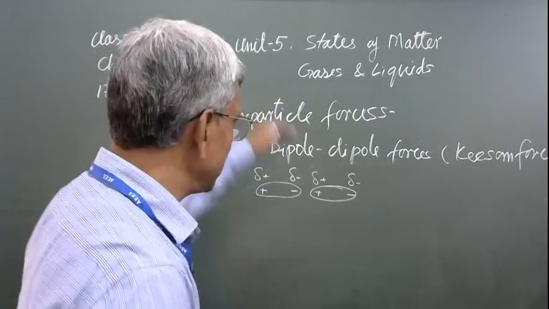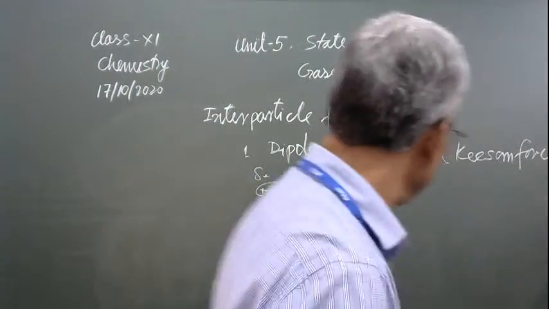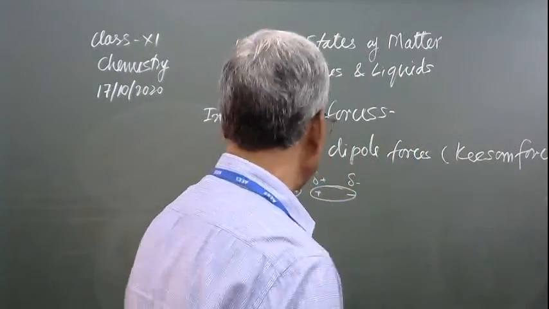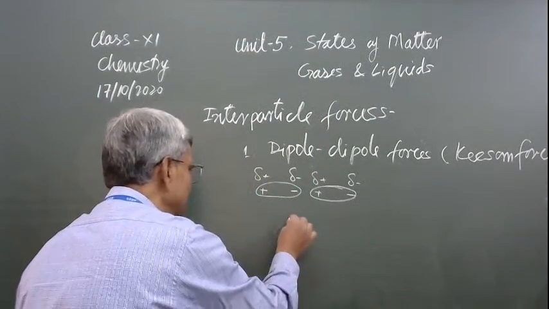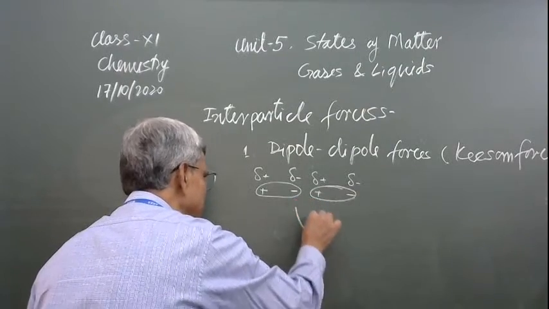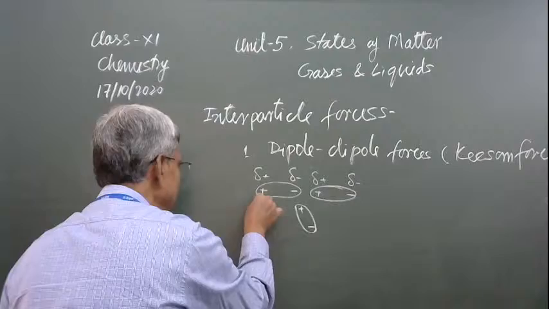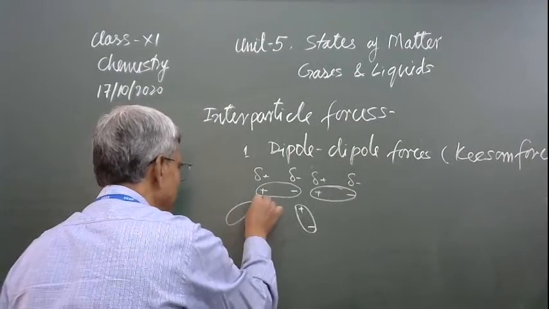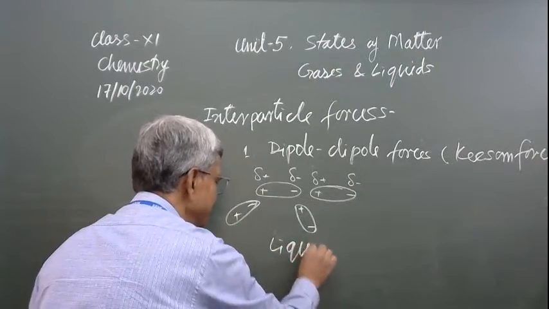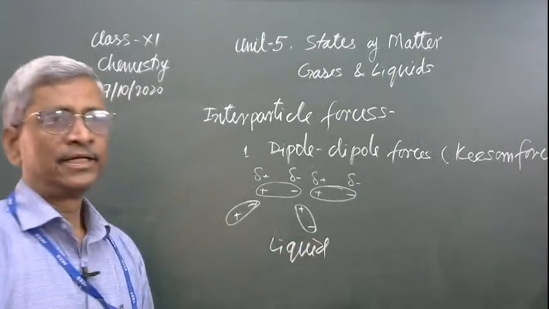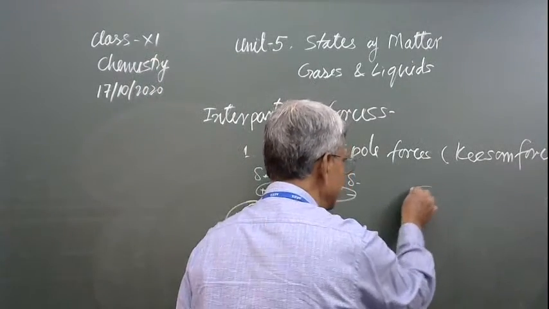Okay? So, this is one kind of force of attraction between the particles. If it is solid, this is in the liquid state. Here the particles, other particles may be like this. In this way they are going to arrange, here positive and negative, and here it may be like this. Here is a negative and positive. This is in liquid. If the state is solid, the particles are arranged in this manner.